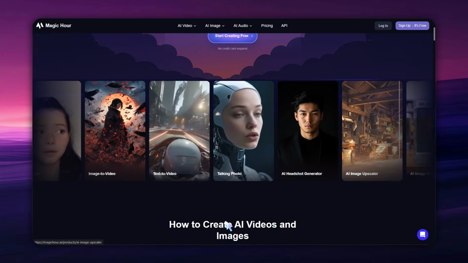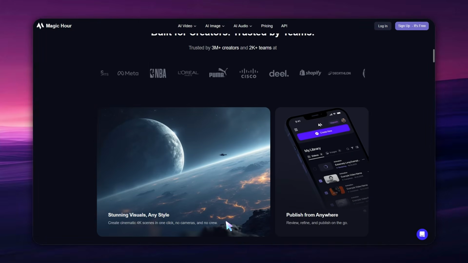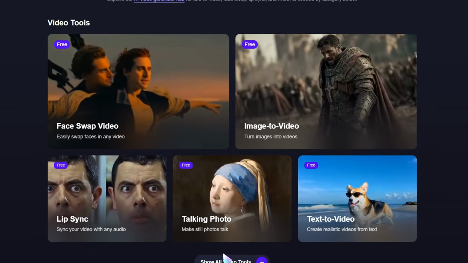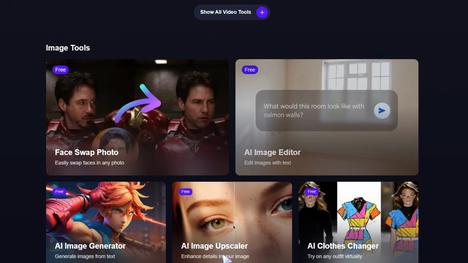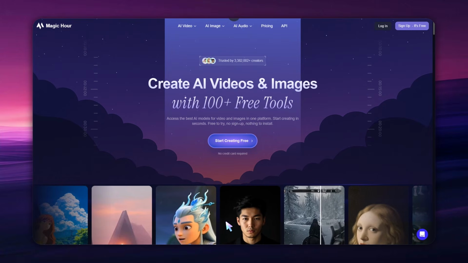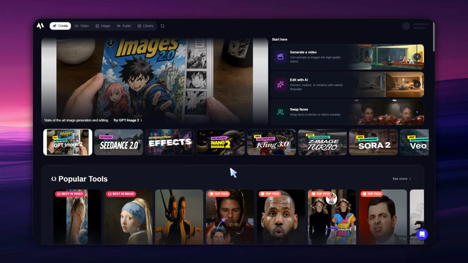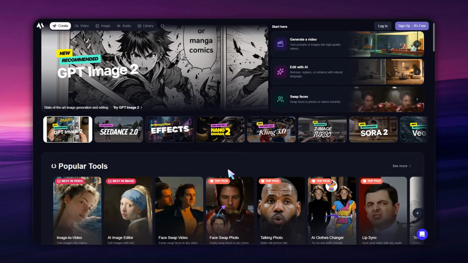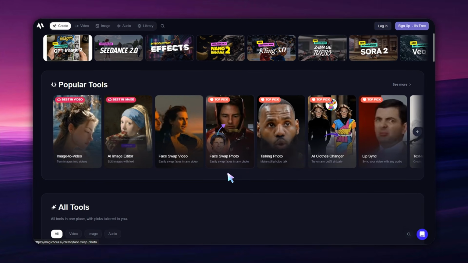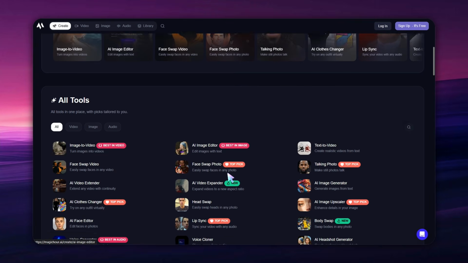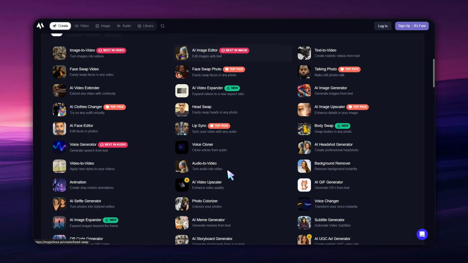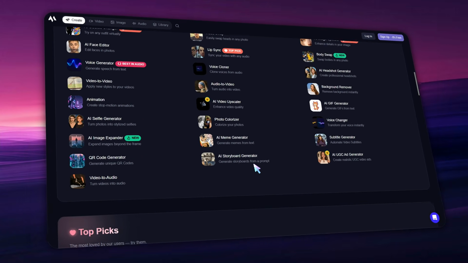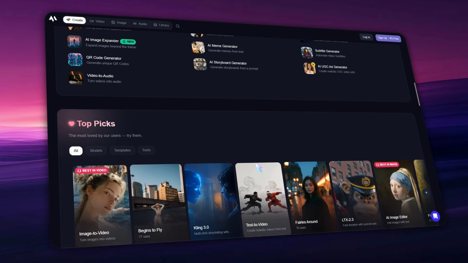So overall, Magic Hour feels less like a basic AI generator and more like an AI content creation toolbox. You can create face swaps, animate images, edit visuals, use templates, test effects, and build short-form content much faster. And if you're a creator who constantly needs fresh visuals, this kind of workflow can save a lot of time.